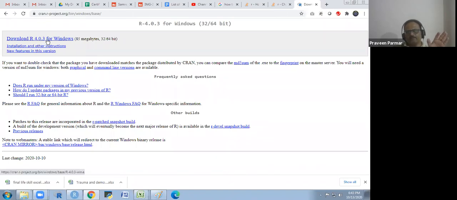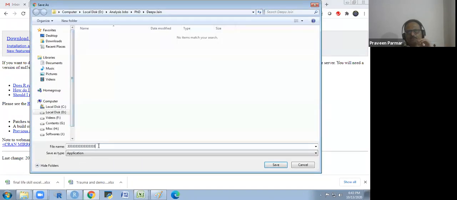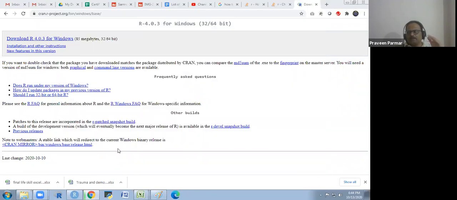You click on here. Sorry, my system is having some problem. You can download it into any folder. Then you run it. After downloading, you run it, follow the instructions, and it will be installed after some time. And after installing R,